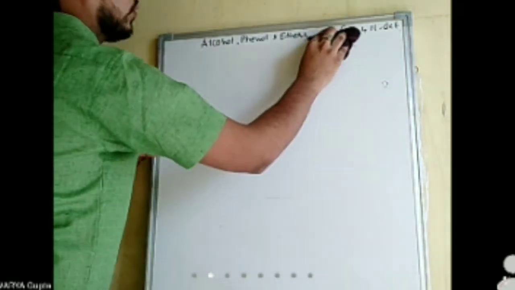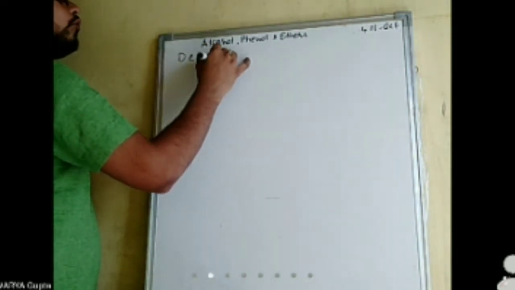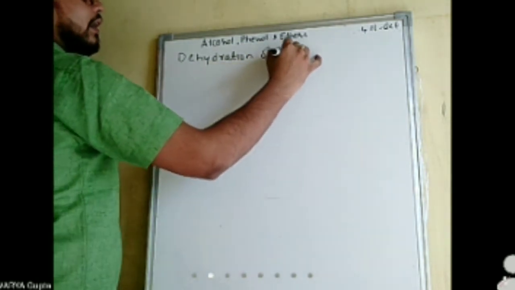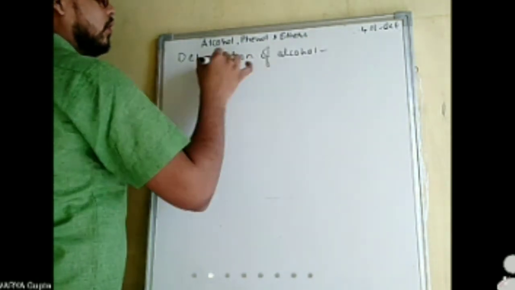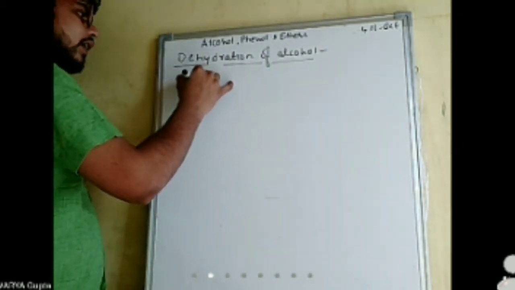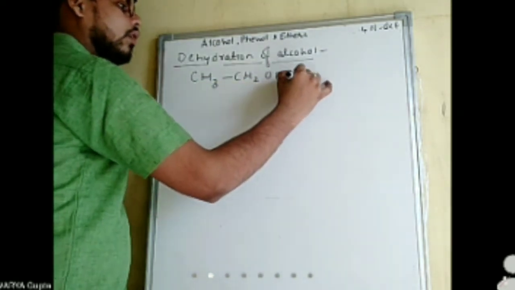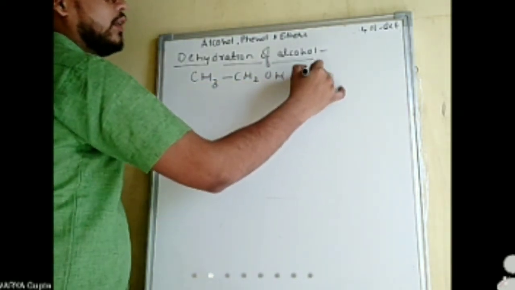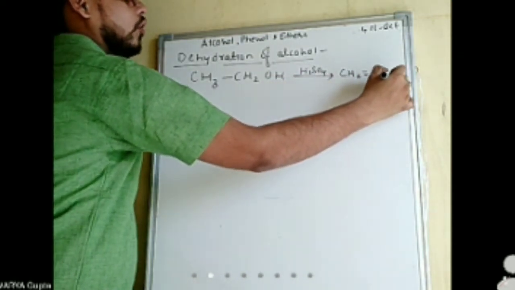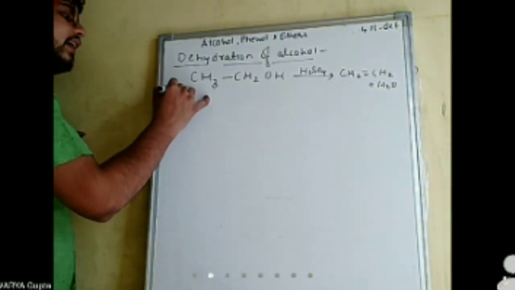Dehydration of alcohol. Dehydration means removal of water. Let's say we have taken CH3CH2OH. It will react in presence of sulfuric acid, forming CH2=CH2 plus H2O. Now if I talk about its mechanism,